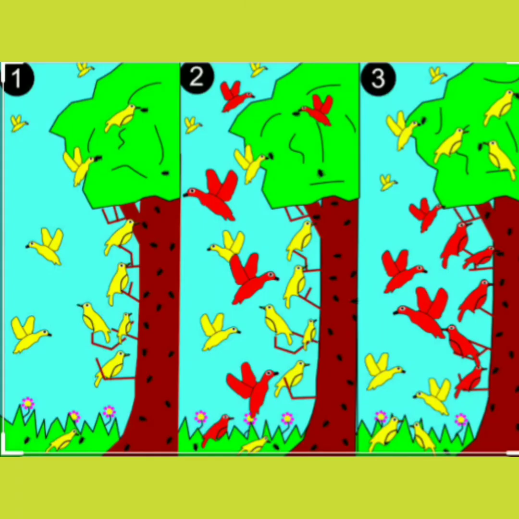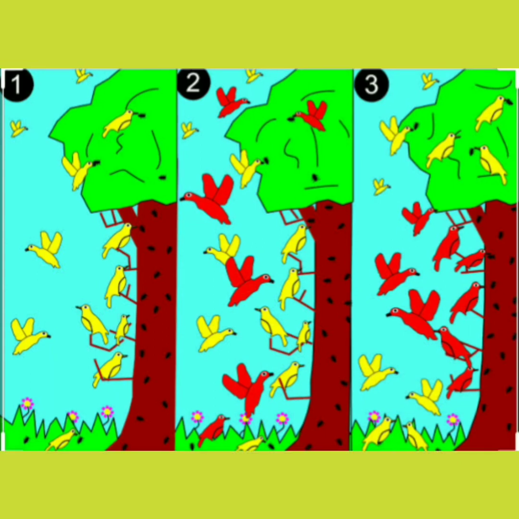For example, here the picture is showing, in the first picture, a smaller yellow species of bird forages across the whole tree. In the second one, a larger red species competes for resources. And in the third picture, it's showing red dominates in the middle for the more abundant resources and yellow adapts to a new niche, avoiding competition.